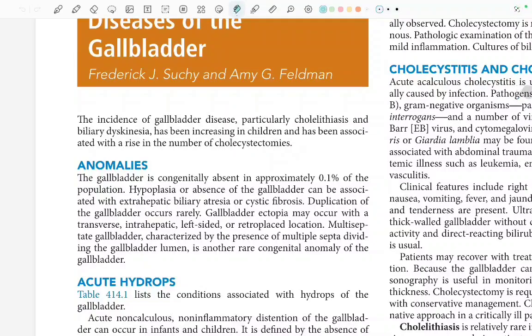Anomalies. The gallbladder is congenitally absent in approximately 0.1% of the population. Hypoplasia or the absence of the gallbladder can be associated with extrahepatic biliary atresia or cystic fibrosis, right? So if there is hypoplasia or absence of the gallbladder, it is associated with extrahepatic biliary atresia or cystic fibrosis. Fine, this is something that we should know.